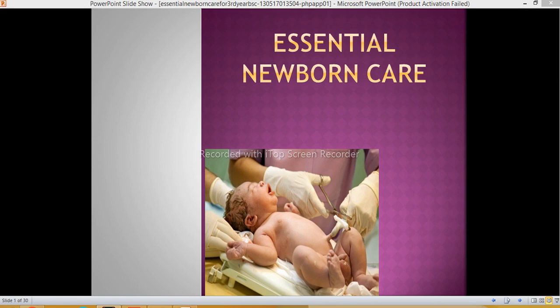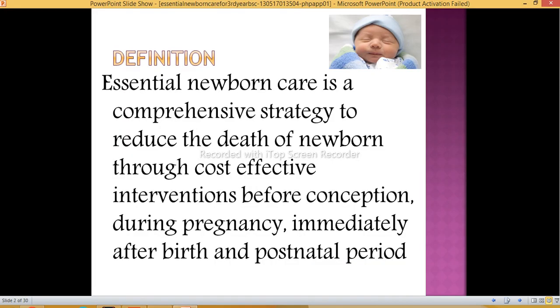What basic care can we give to the babies immediately after birth? It depends on the severity of the baby: if the baby is normal, if the baby is high risk, or the baby's Apgar score. So there are many deciding factors. Today we are discussing the routine care we give to the newborn baby. First is the definition.